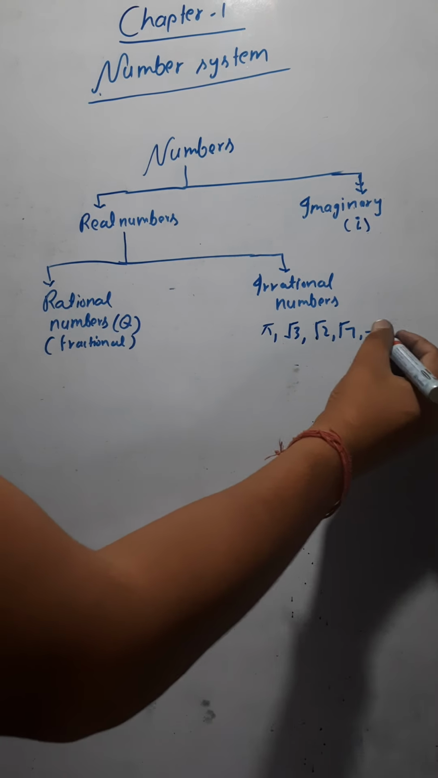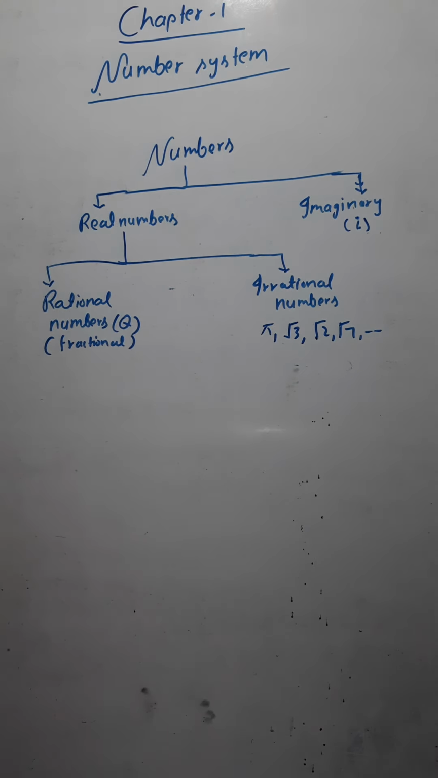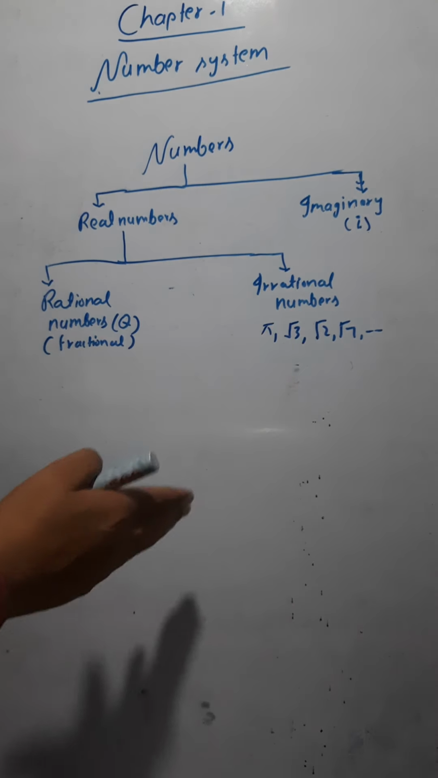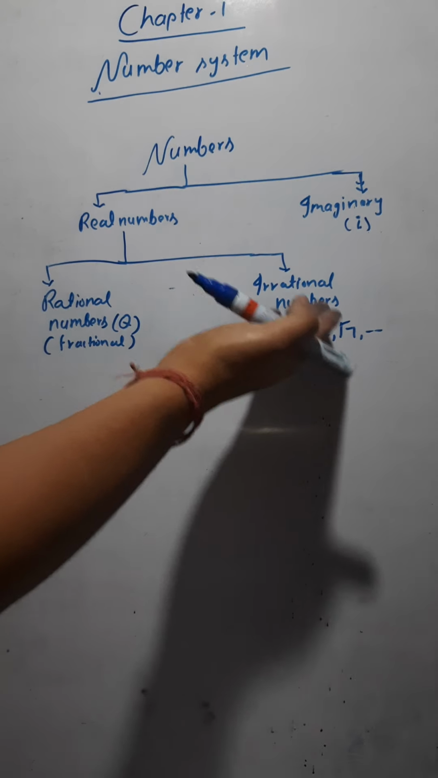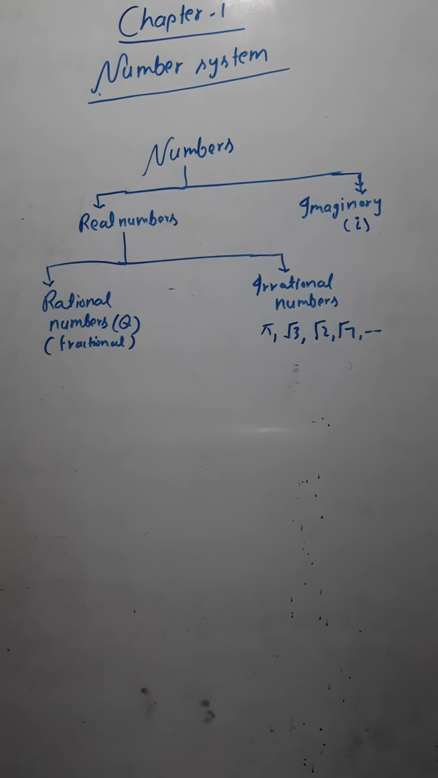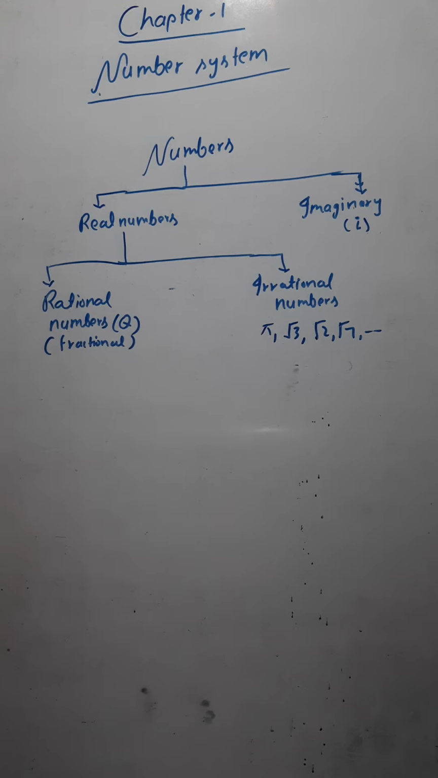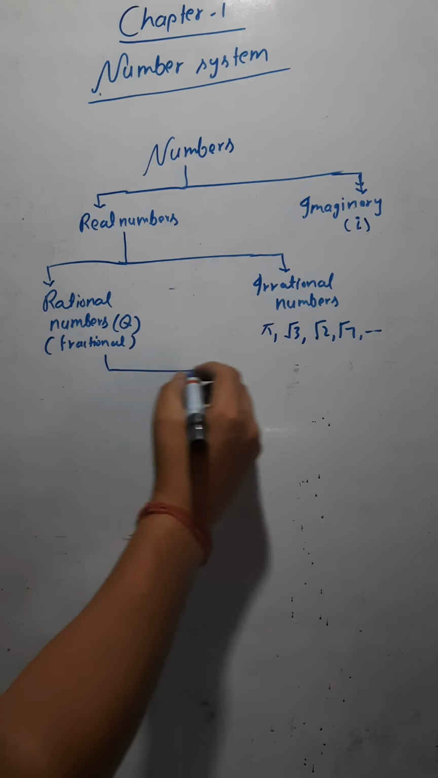So root 16 is not an irrational number. Getting this? So irrational numbers are pi, root 3, root 2, root 7, which you cannot write in the form of p by q. Now I can divide these rational numbers into different categories. Let me write the categories of the rational numbers.